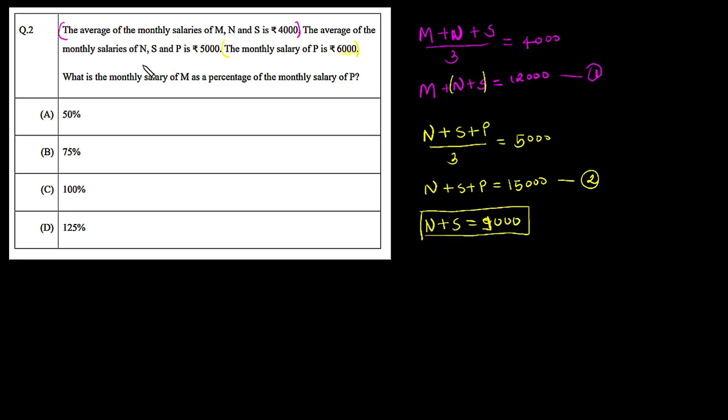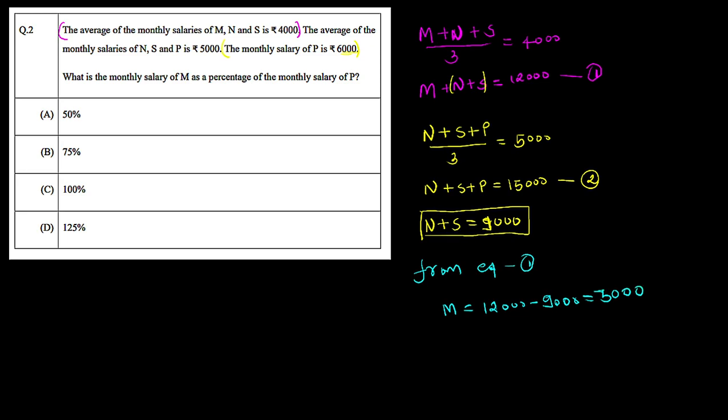So from equation 1 we can say person M salary is nothing but 12,000 minus this 9,000. We can say it is nothing but 3,000 rupees. So now we got the person M salary, which is nothing but the 3,000 rupees.